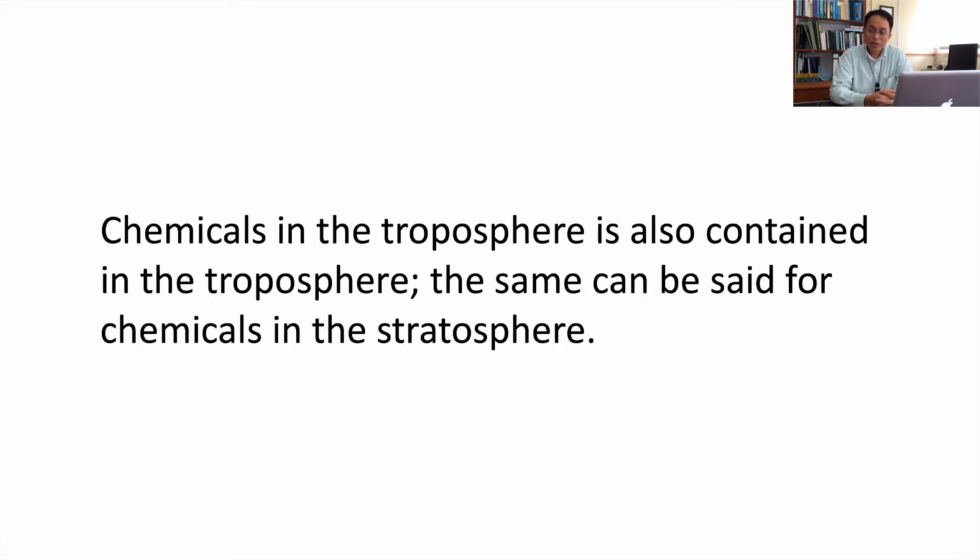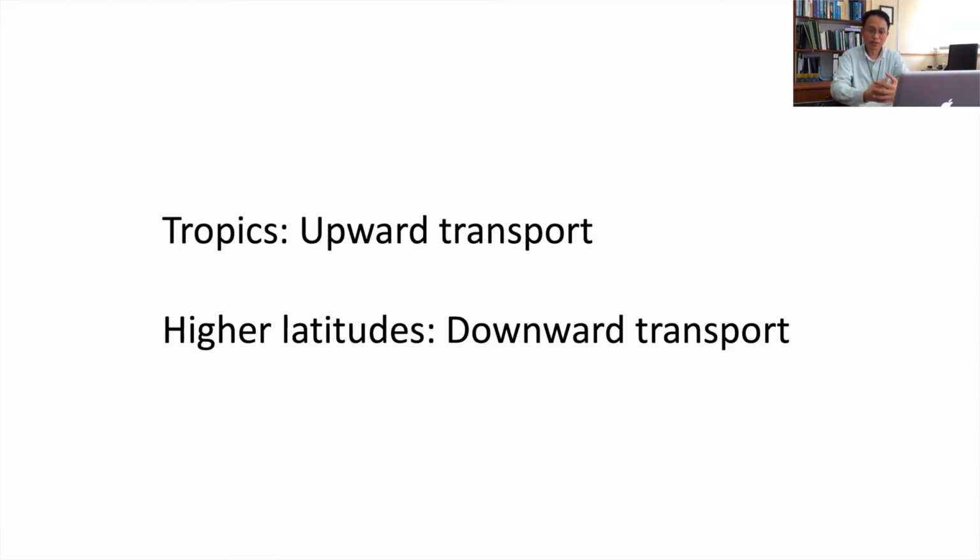Chemicals in the troposphere are maintained in the troposphere mostly, and the same can be said for the chemicals in the stratosphere, which means that the chemicals are mostly contained within individual layers. Generally, in the tropics, the gases are transported upwards, while in higher latitudes or lower latitudes, the gases are transported downwards.